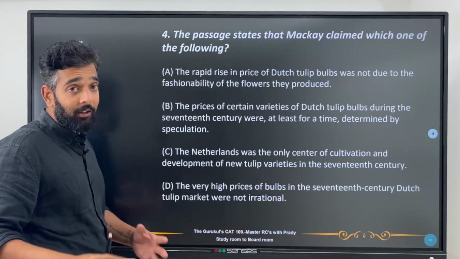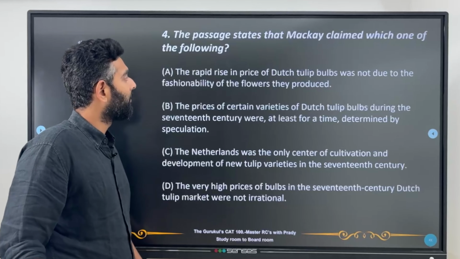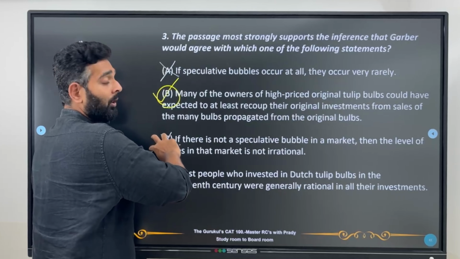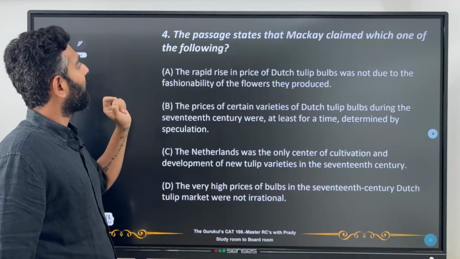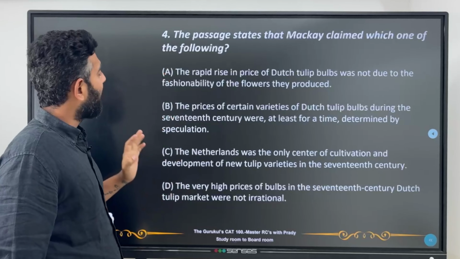Now let's go to the last question of this passage, guys. The passage states that Mackay claimed which one of the following. So what did Mackay actually claim amongst these?